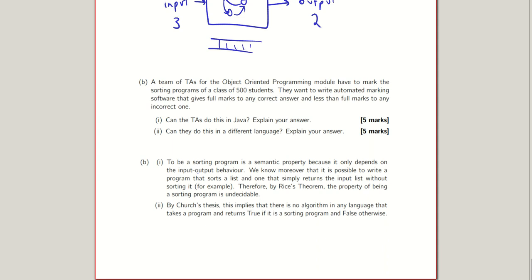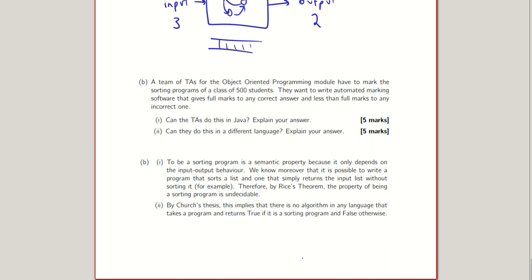But part II, can they do this in a different language? Explain your answer. This is where you'd bring Church's thesis in. There's no algorithm in any language that can take a program and return true if it's a sorting program and false otherwise. Because we know it's undecidable, we can't solve it algorithmically, so it can't be solved by a Turing machine, or by any of the Turing complete programming languages.